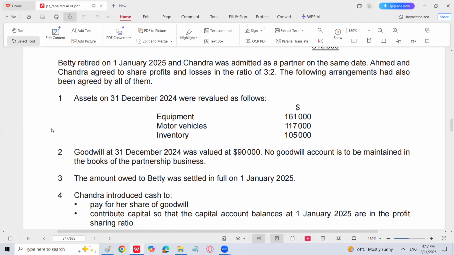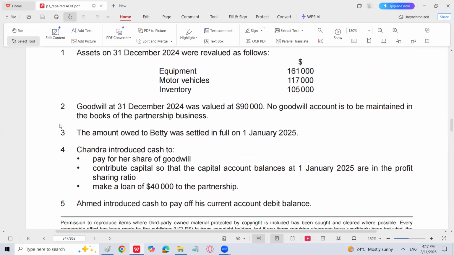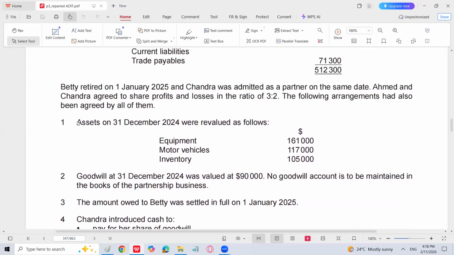Chandra introduced cash to pay for her share of goodwill. Contribute capital so that the capital account balances at 1st January 2025 are in the profit sharing ratio. Make a loan of 40,000 to the partnership. So she is also giving a loan to the partnership of 40,000. She is supposed to bring an amount according to her share of goodwill, and she will also contribute capital so that the capital account balances are in the profit sharing ratio from then onwards.